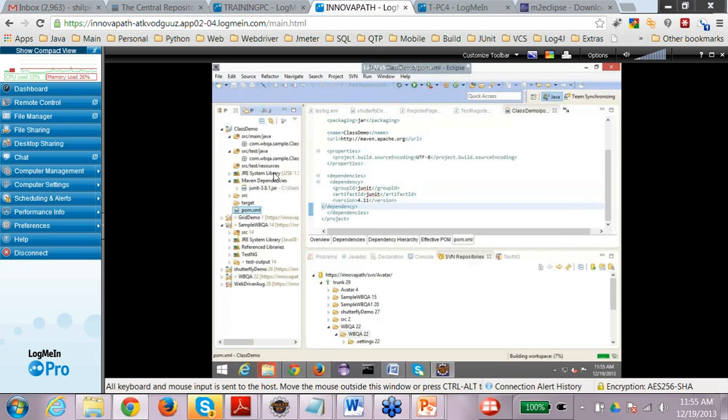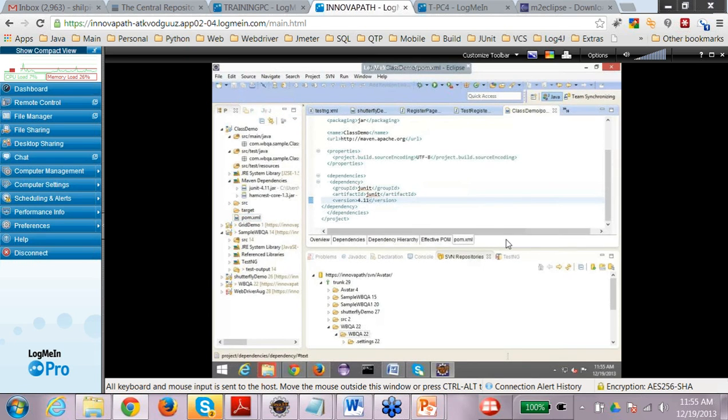Because it needs to be, as I've told you, connected to the internet, it replaced 3.81 with 4.11. This is, I would say, the beauty of Maven, where the dependencies are automatically downloaded and added to your project without any kind of manual activity. You're not right clicking and adding jars to your project. You are just adding them as dependencies, and they are automatically added here.